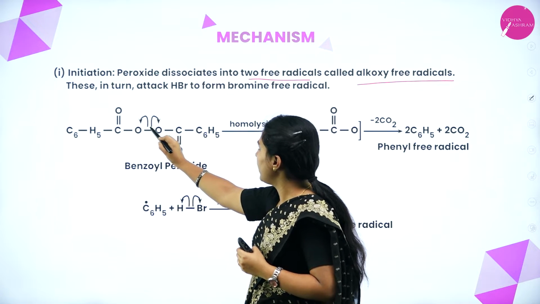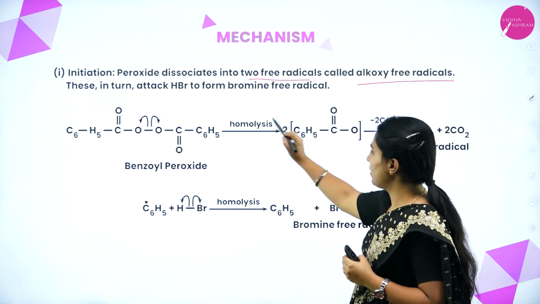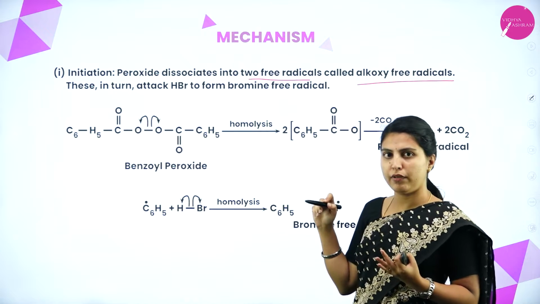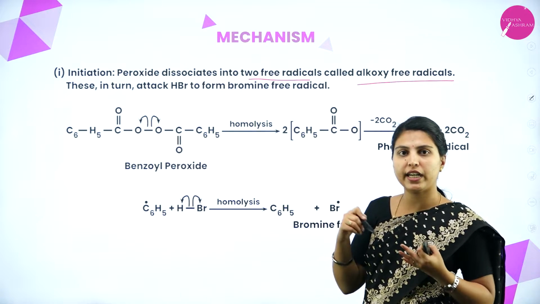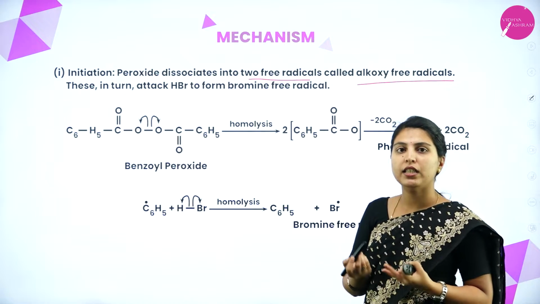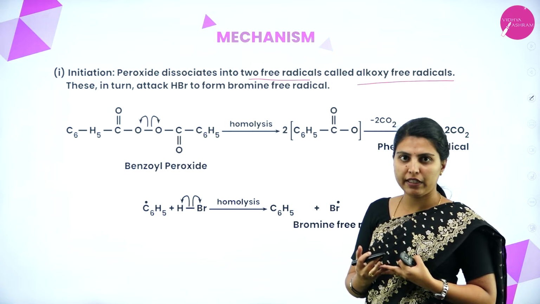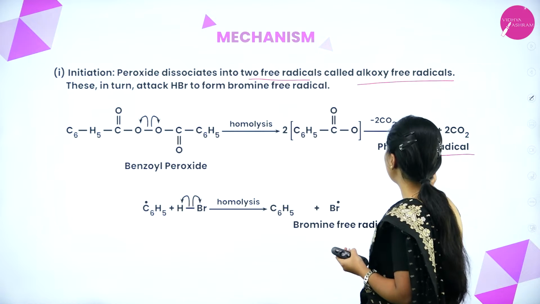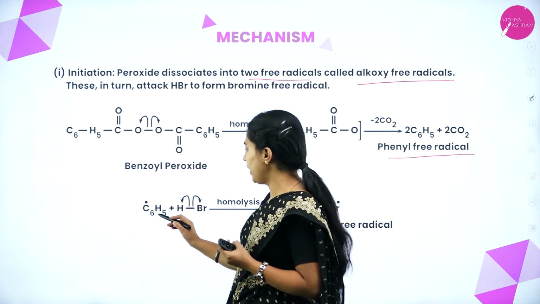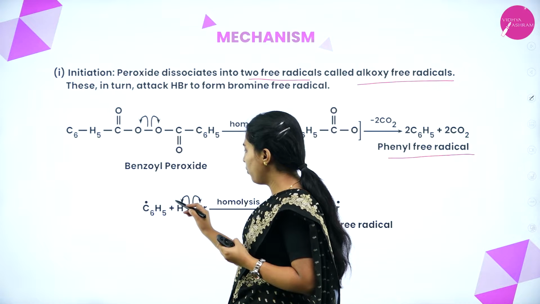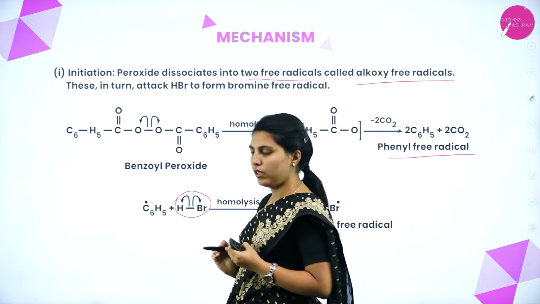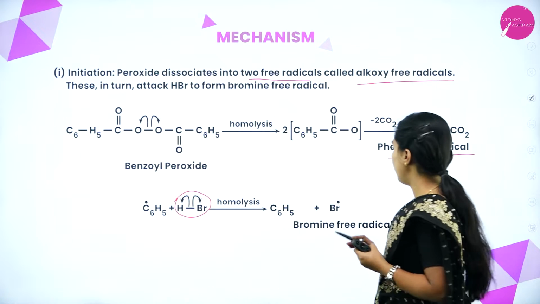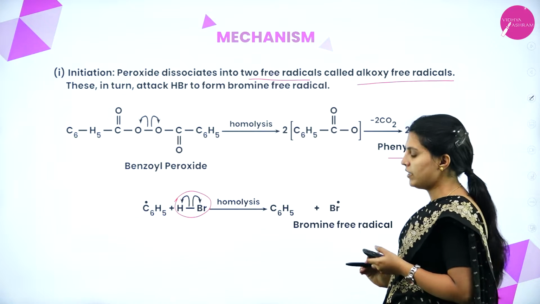Here the heterolytic or homolytic cleavage will take place. See here, homolytic cleavage will take place, homolysis. What is homolytic cleavage? Identical atoms, with the least difference in electronegativities, will undergo homolytic cleavage and form free radicals. So here a phenyl free radical will form. Later that free radical will attach after the homolysis of HBr takes place. Even HBr also undergoes homolysis. After this, the bromine free radical will attach here.